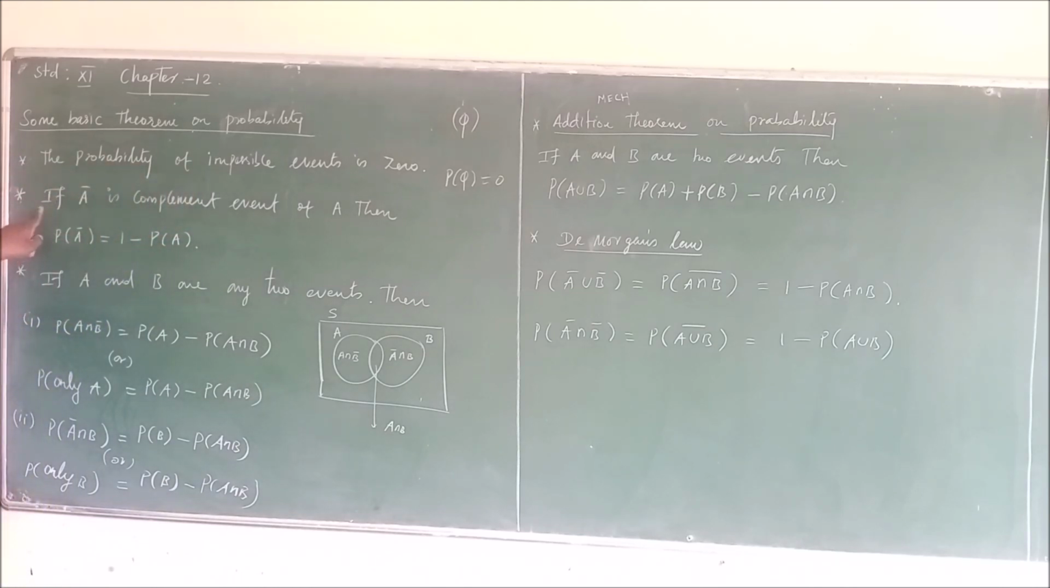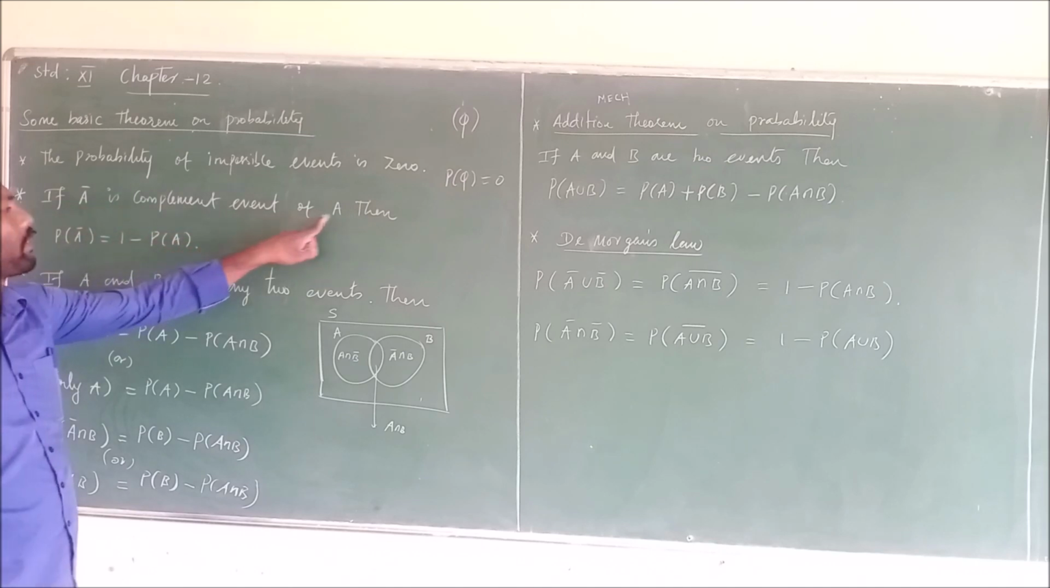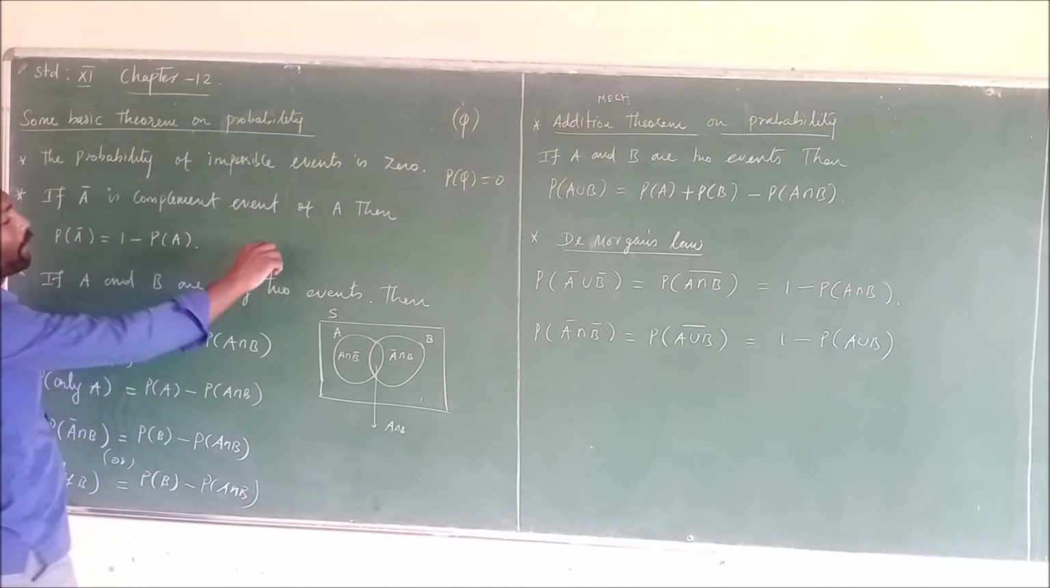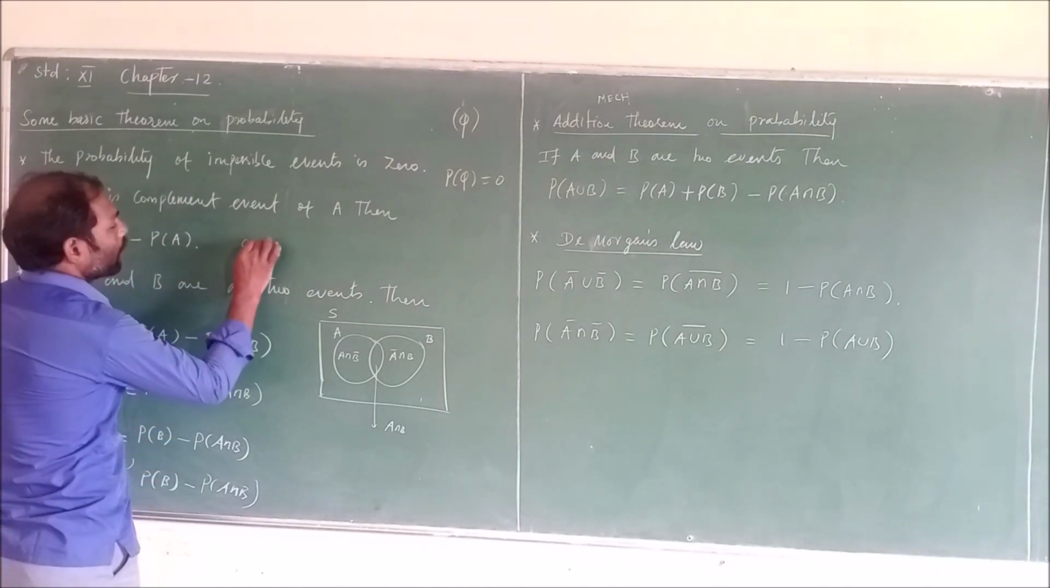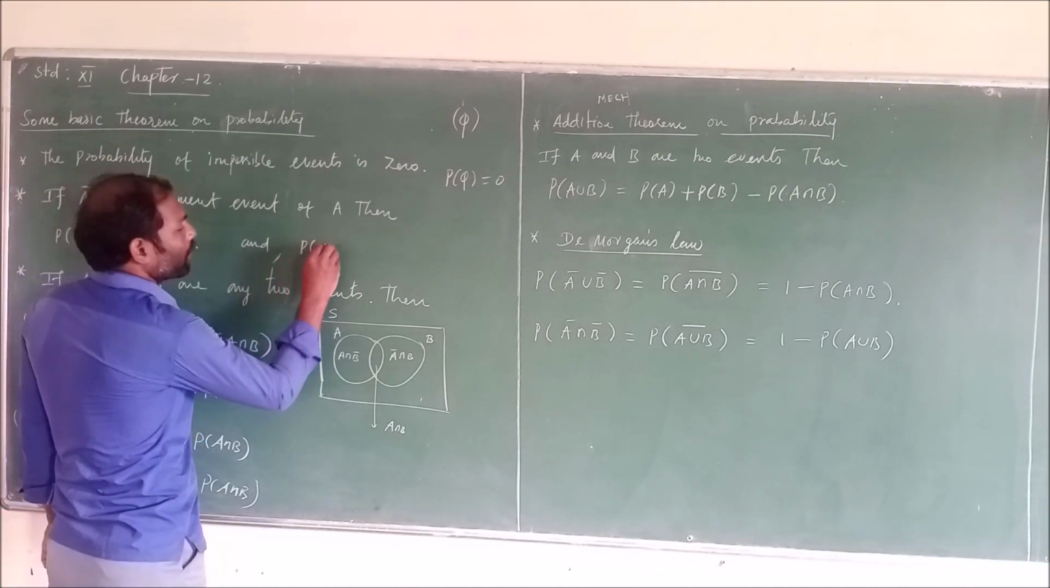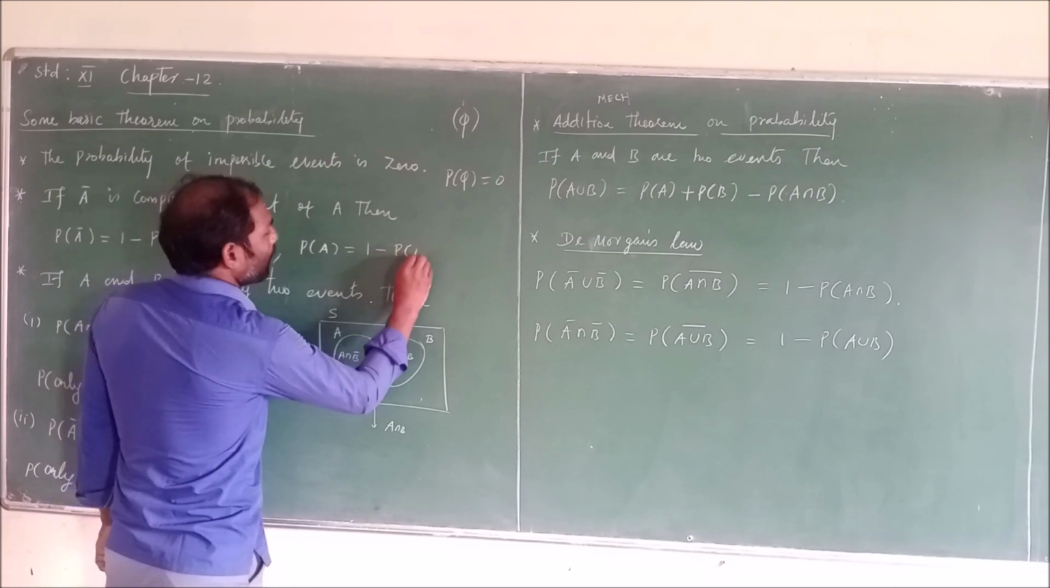The second theorem is if A bar is the complement event of A, then probability of A bar equals 1 minus probability of A. If your problem gives A, then to find A bar, A bar equals 1 minus probability of A. If your problem gives A bar, then how to find probability of A? This theorem changes into probability of A equals 1 minus probability of A bar.